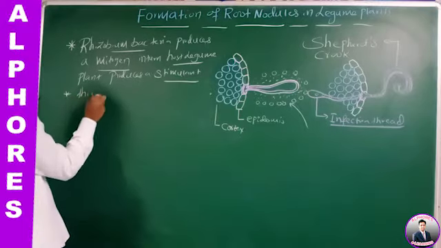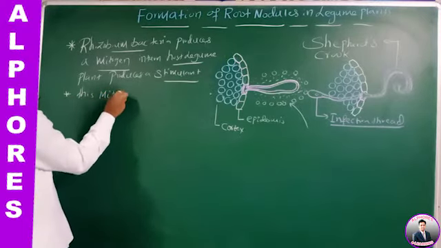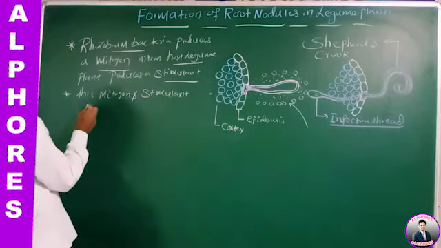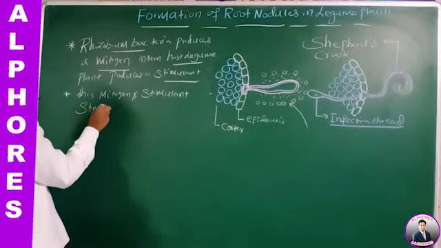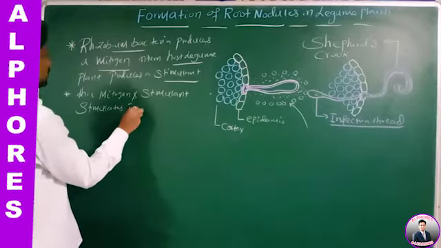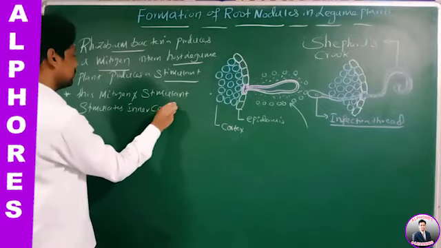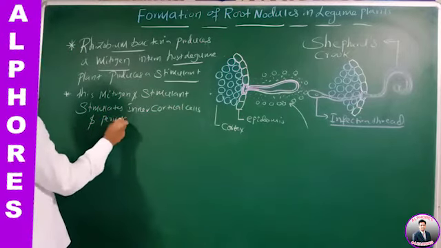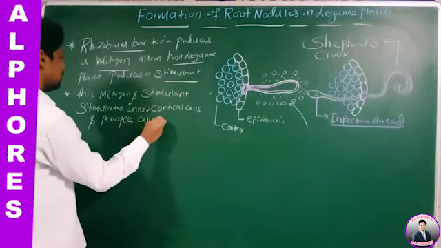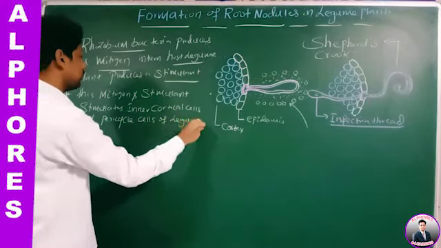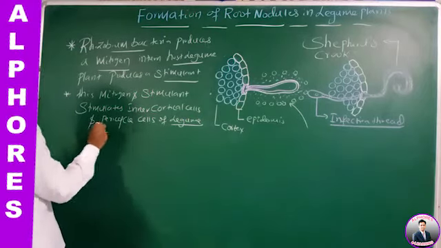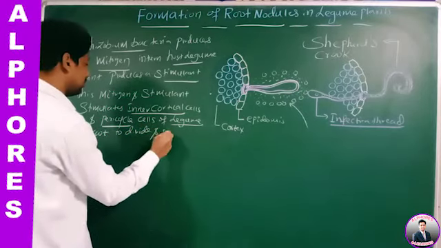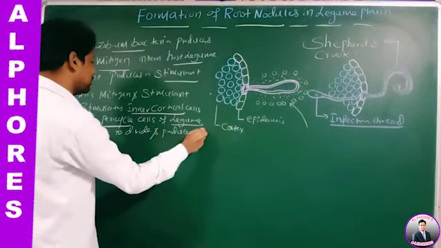This mitogen and stimulant stimulate the inner cortical cells and pericycle cells of the legume root to divide and produce a nodule.